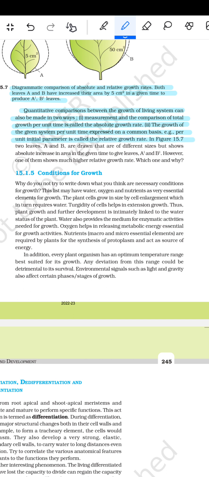In figure 15.7, two leaves A and B are drawn that are of different sizes but show the same absolute increase in the area in the given time to give the leaves A dash and B dash. However, one of them shows a much higher relative growth rate. Which one and why?